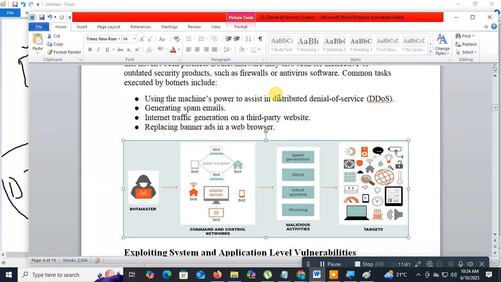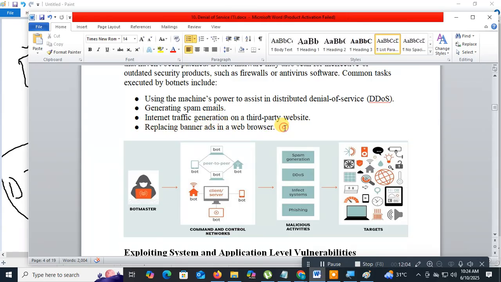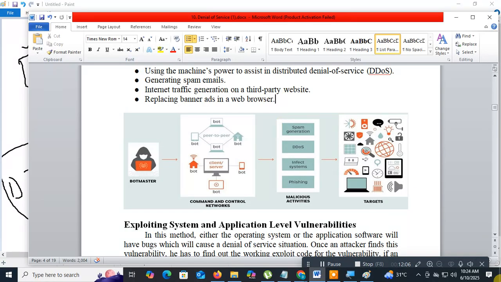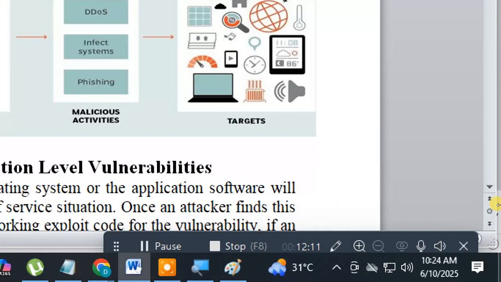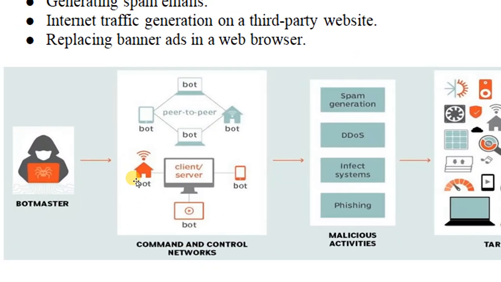to assist in the distributed denial of service attack. Generating spam mails. Next is internet traffic generation on a third-party website, where you can generate a huge amount of traffic. Replacing the banner ads in the web browser. If you see this, this is the image, I'll show how it looks. This is the bot master.